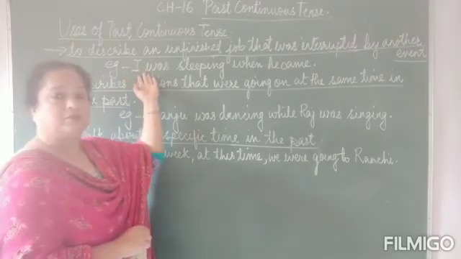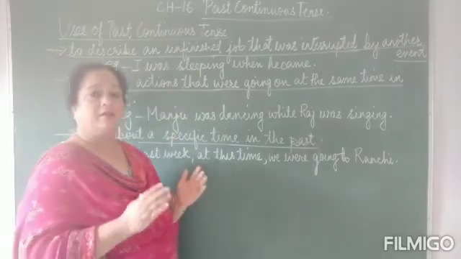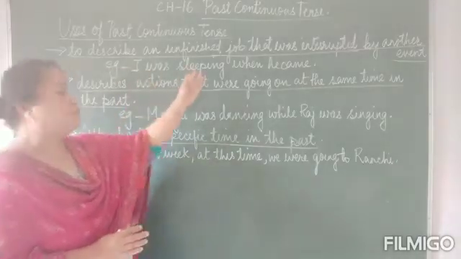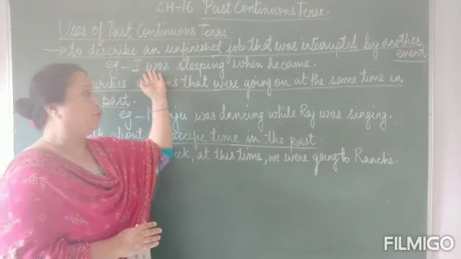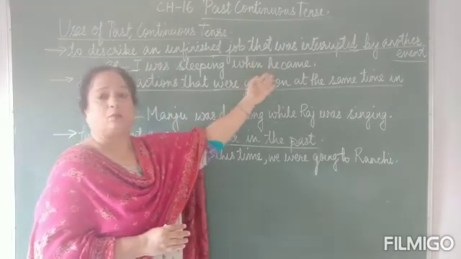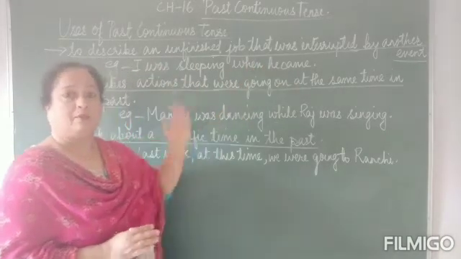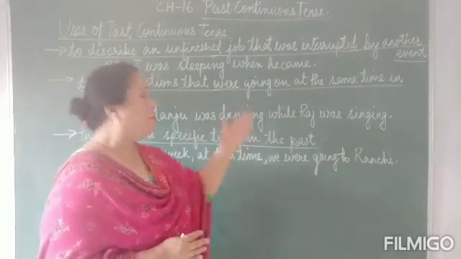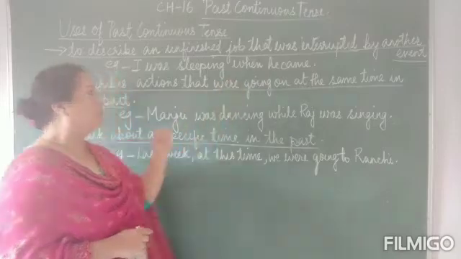In this sentence, if you see the example that I have written, there are two things that are happening. In the first one, I was sleeping, and while I was sleeping, what happened? He came. When he came, that means when I was sleeping and this was interrupted, my sleep was interrupted by a person when he came.